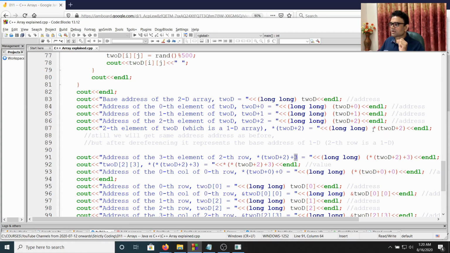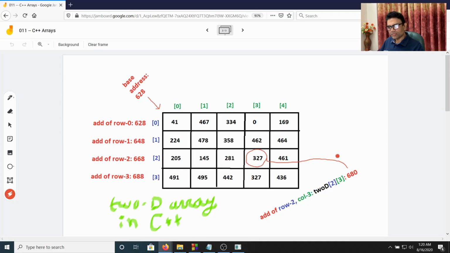Therefore please don't get confused with this and this. Both will give you the same address, but the addresses are viewed differently. Here the address is viewed as the address of the third element. Here the address is viewed as the base address of the 1D. Therefore with this, if we apply arithmetic, we get the address within 1D. So plus 3 will give us the address of the element of index 3 within 1D, which is the address of this 327, which should be 680.